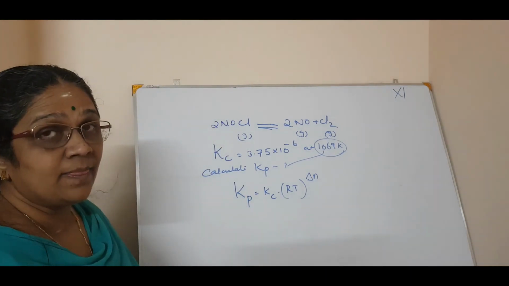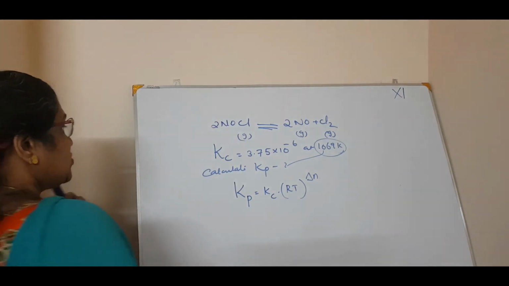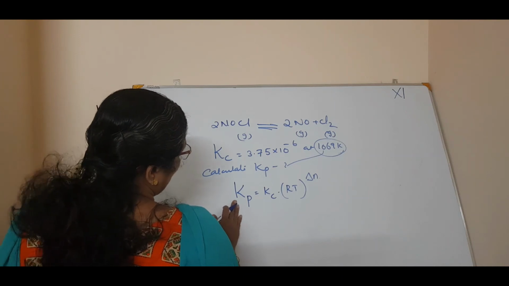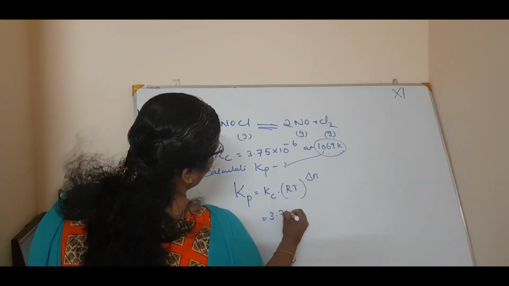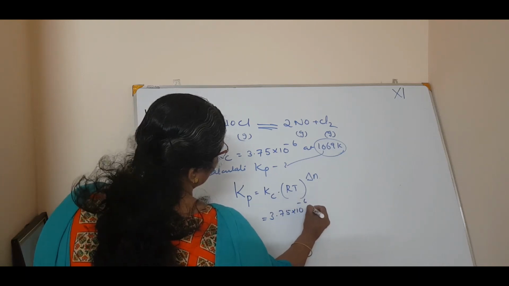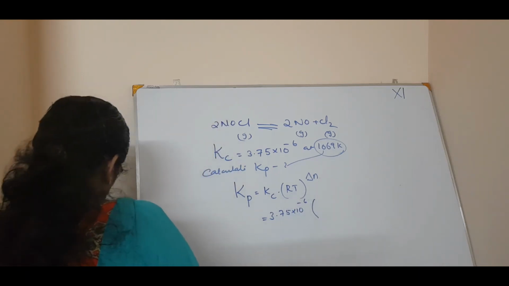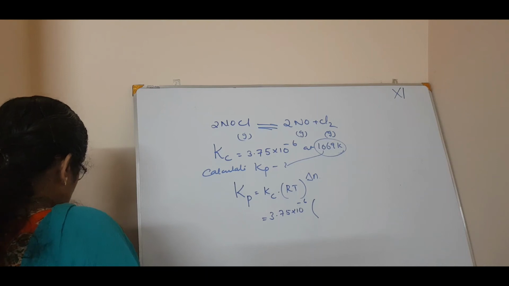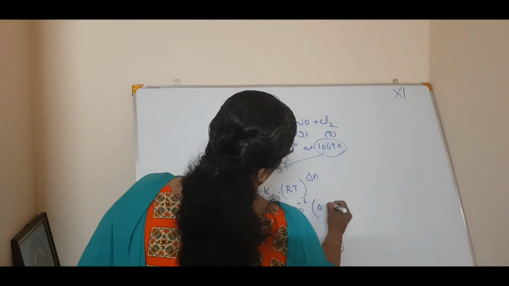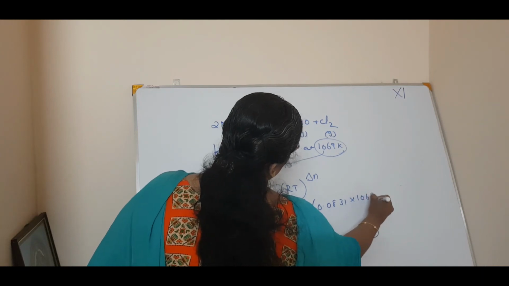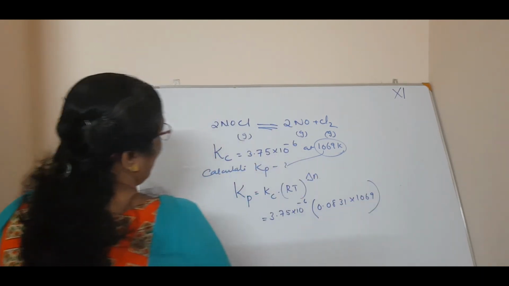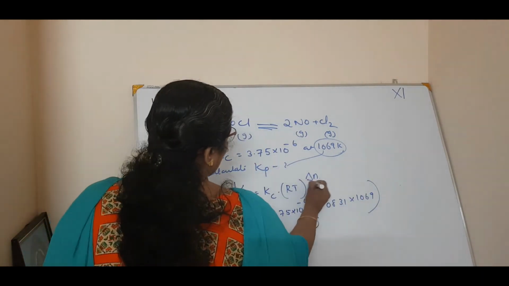Am I right? Correct? Okay. So you have to calculate the Kp. Now what is Kc? Kc is equal to 3.75 into 10 to the power minus 6 into R. Now what is R? R is 0.0831 into what is the temperature? 1069.